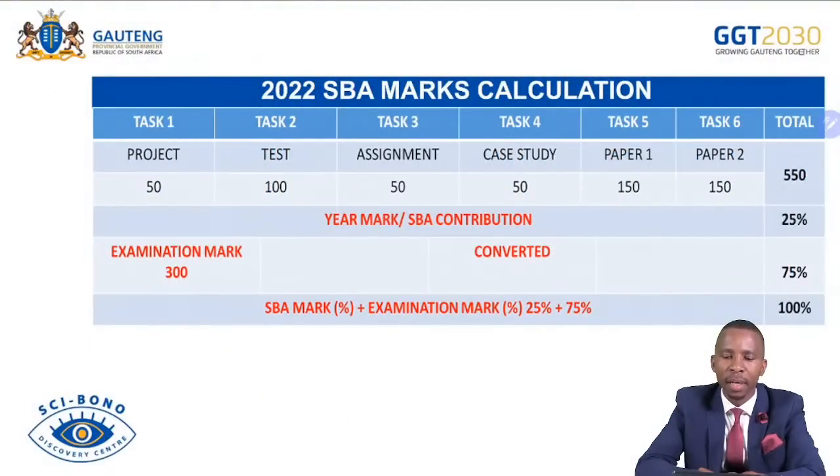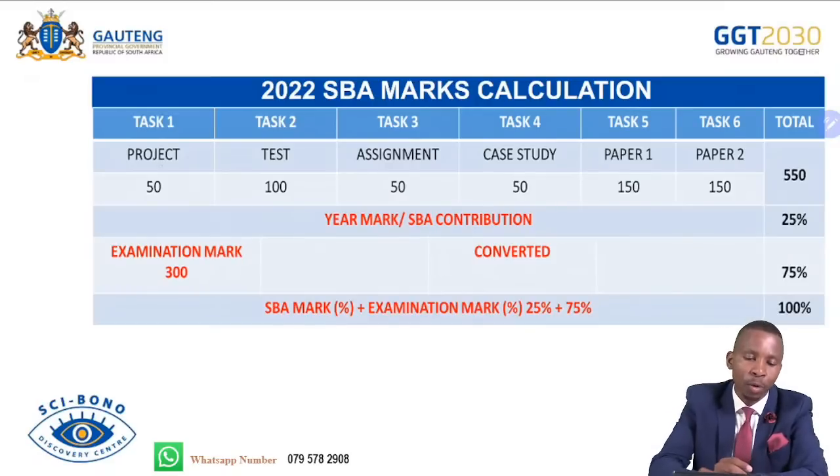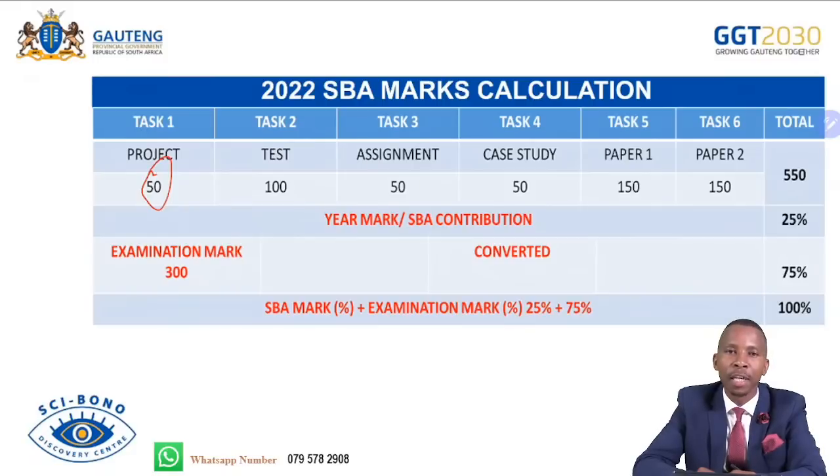This slide gives you a summary of how your SBA mark has been calculated in your own school. It is written 2022 SBA mark calculation. You will remember that in term 1, you did the project out of 50 marks. It was marked and you were given the feedback. You know the mark you achieved. Still in term 1, you were given a test out of 100 marks. It was marked and you know the outcome as an individual. In term 2, there was task number 3, an assignment out of 50 marks. It was marked and you got the outcome.